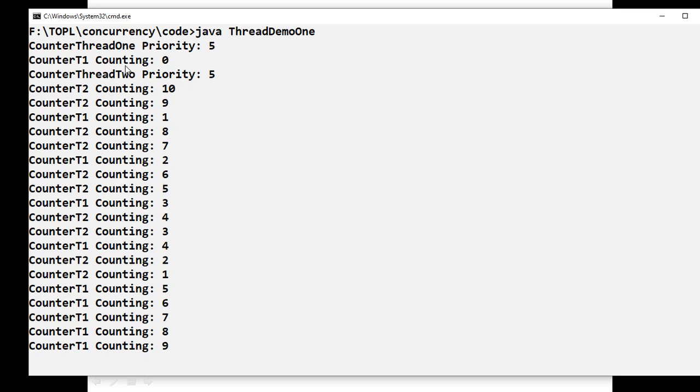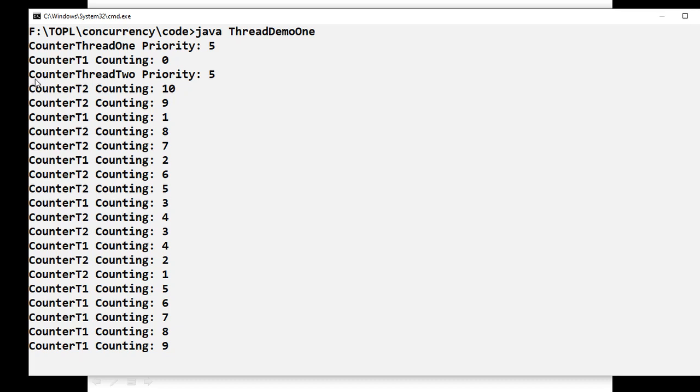After printing the first iteration, thread 1 is going into the sleep state. How much time will it sleep? It will sleep for 1000 milliseconds, that means 1 second. In the meanwhile, the scheduler will pick up the second thread because it is in the ready state.